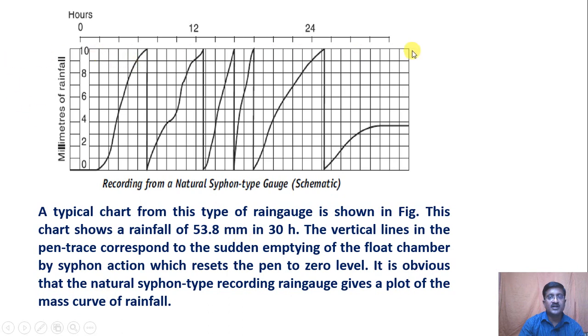Now this is the chart area, you can see. So how many drops are there? 1, 2, 3, 4, 5 drops are there. So that comes to 50. Then again you can see how many divisions have been crossed. 1, 2, 3. That goes to 53, and again this will be subdivided here. So there are 8 parts. 53.8 in 30 hours. The hours mentioned are 24, and this is recorded for the 30 hours. So it is very easy to understand as well.